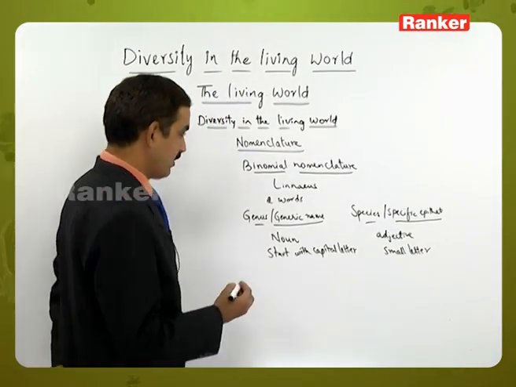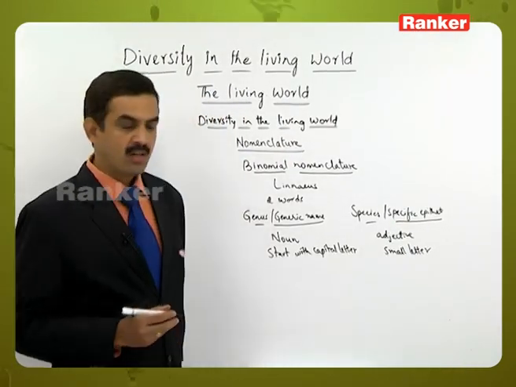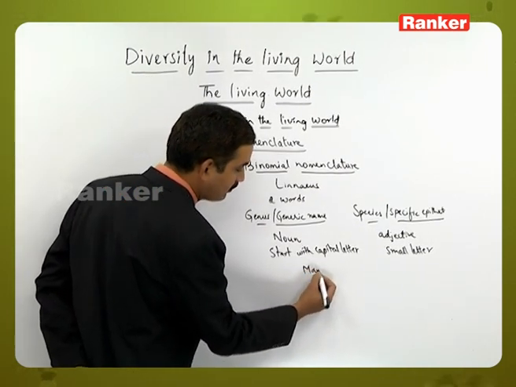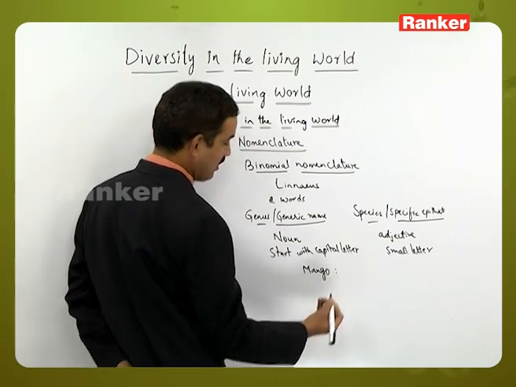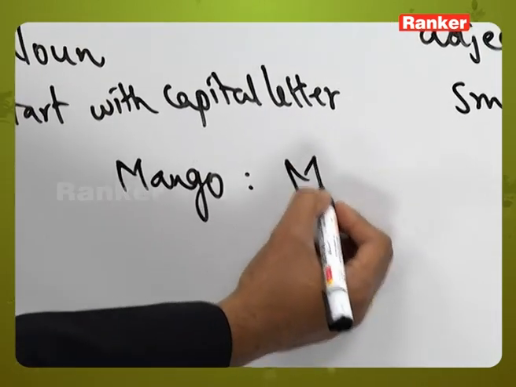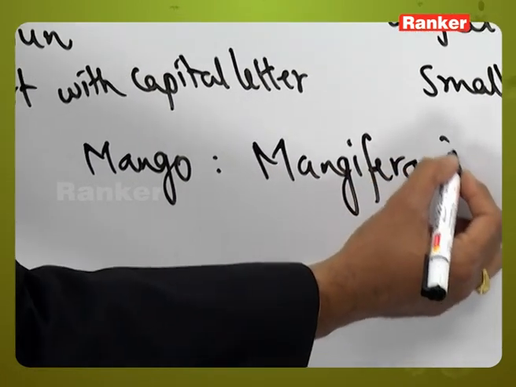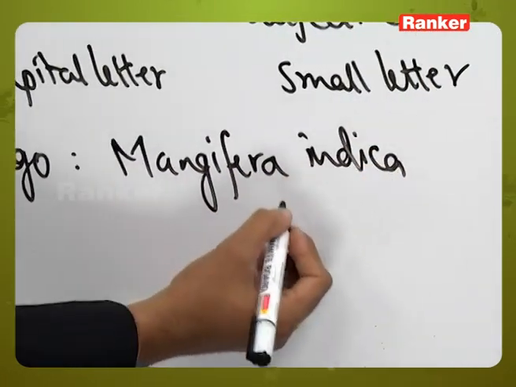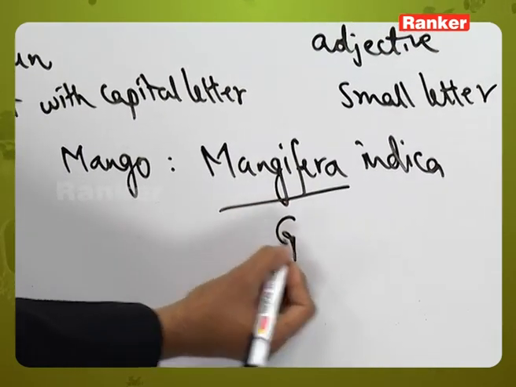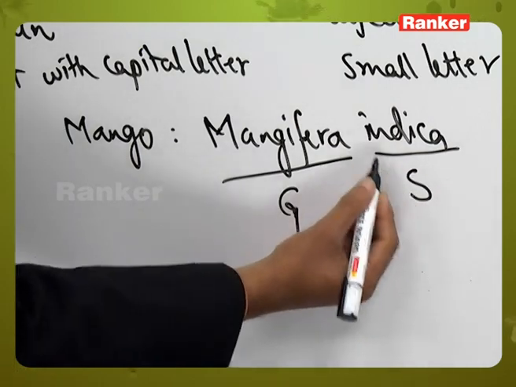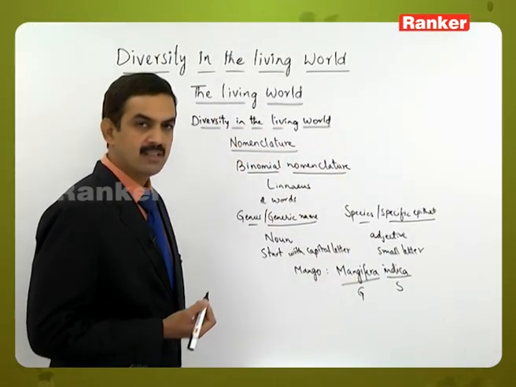When you are writing the name, let's take the example of mango: the genus and species name is Mangifera indica. Mangifera is the genus, which starts with a capital M, whereas indica is the specific epithet, which starts with a small letter.